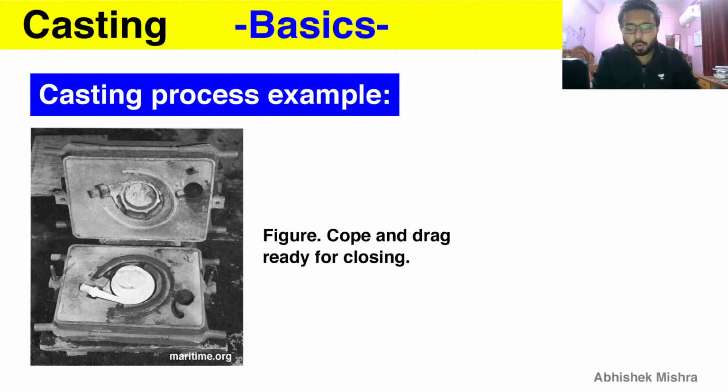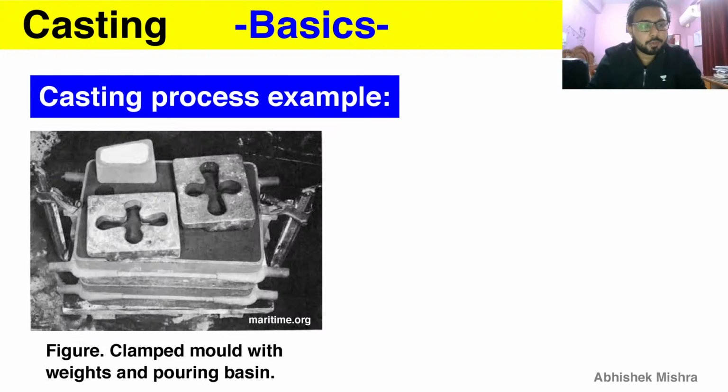If you are using a core, then when we see the final casting product, there will be an internal hole or internal cavity in the object. So just remember the shape of this core, and then compare where the hollow structure is found. And again, we have clamped the mold so that it gets closed properly.